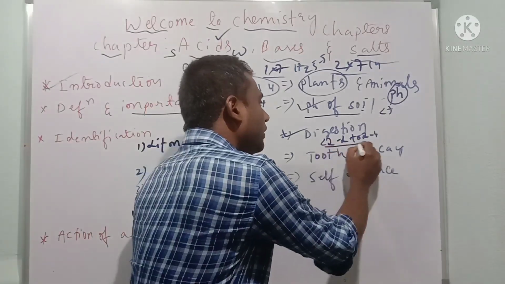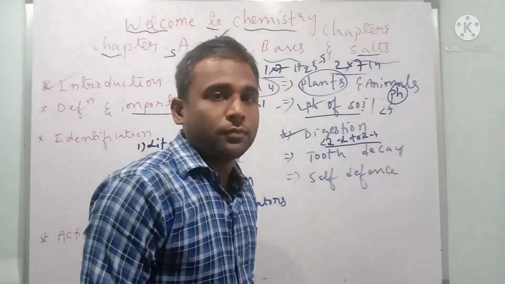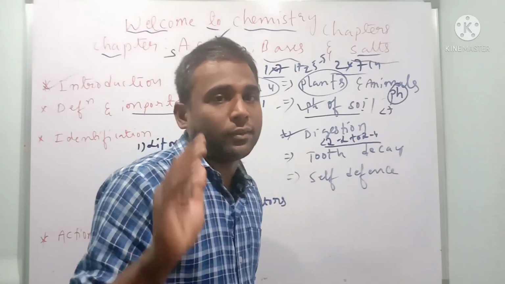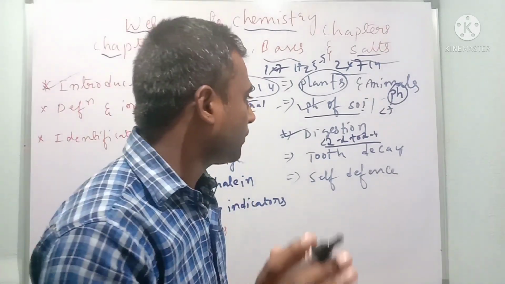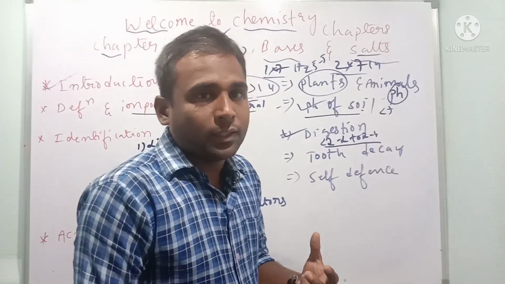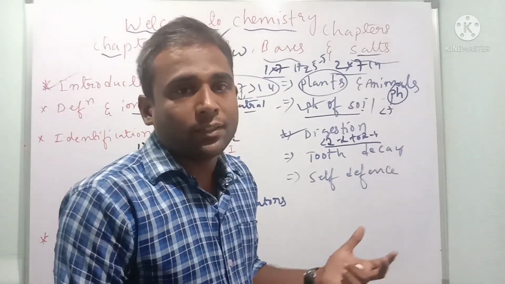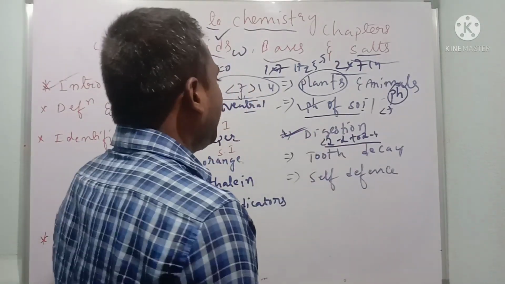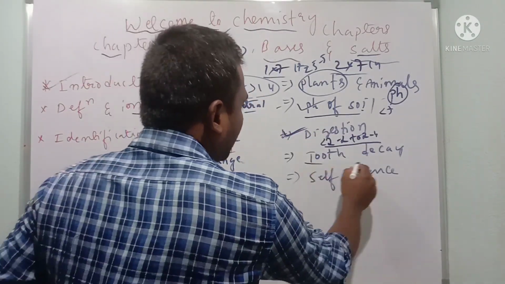So we should not have junk food and should eat proper food. Then we will not have acidity problems. If acidity increases, we use ENO, which is called an antacid. This is about digestion.